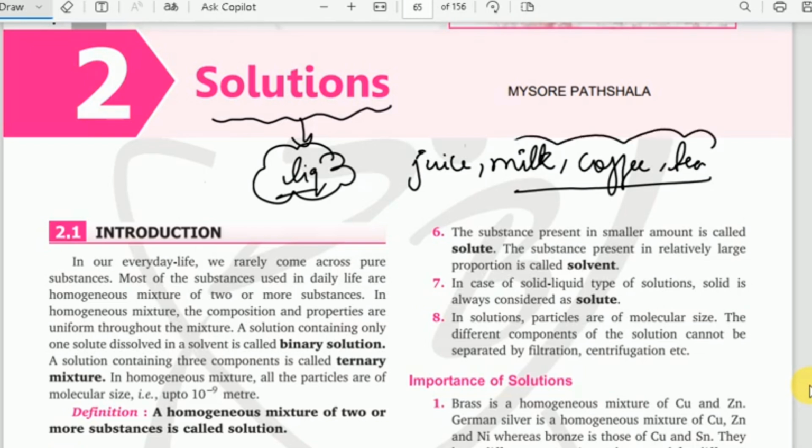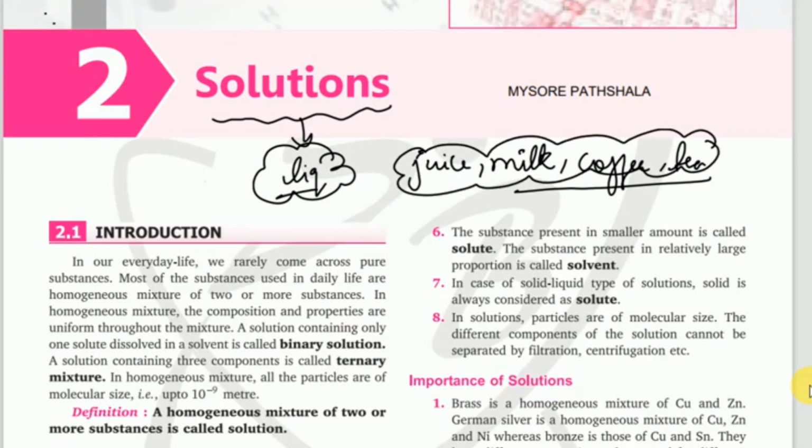These all are obviously a solution, because to make a juice we are adding many components, like a juice extract, water, sugar, right? To make a juice we add many different components. After that we get a solution that is known as juice. Similarly, in milk we know that there is water and also milk components present.